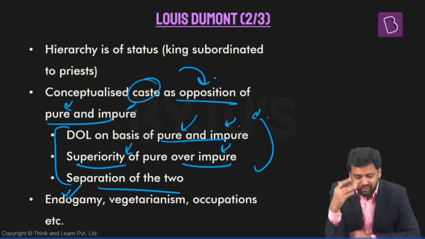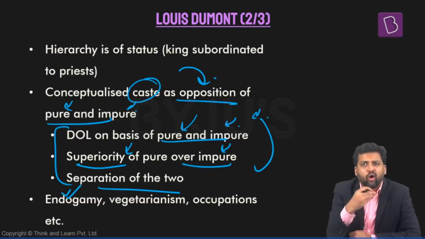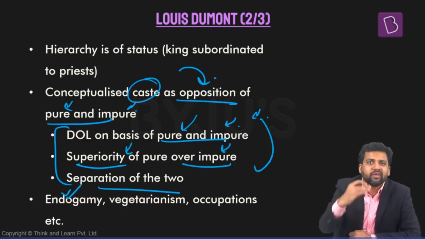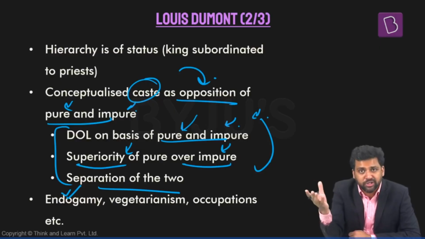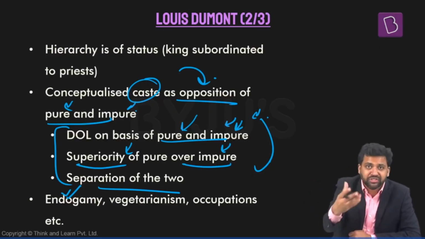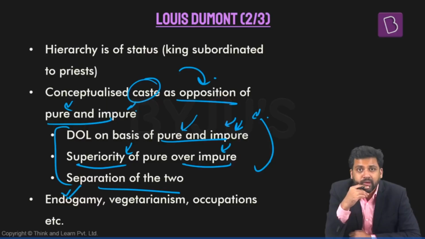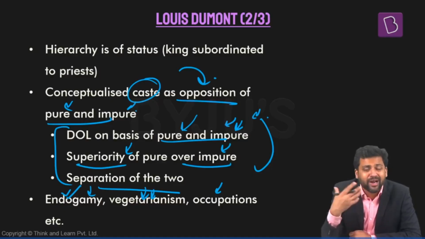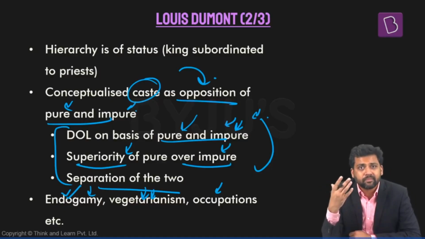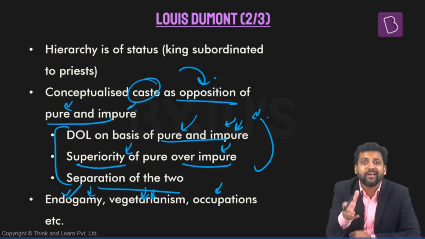Those castes which are having occupations which are considered to be pure will be considered higher up in the hierarchy. They will be considered superior. Other castes which are engaged in occupations which are considered impure will be considered to be inferior. So occupations, different kinds of food practices, all these things are linked with purity and impurity.